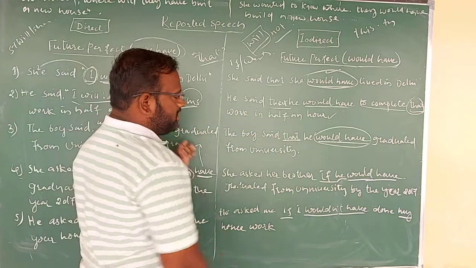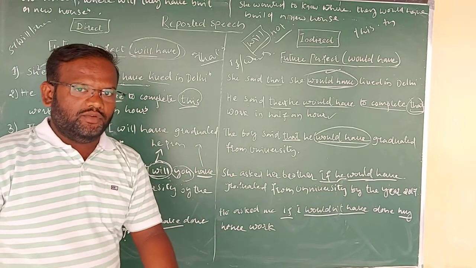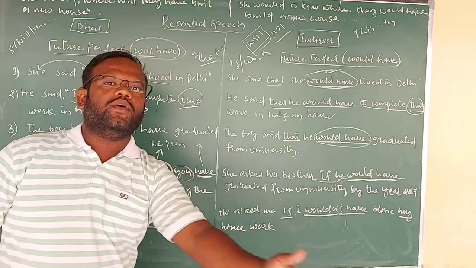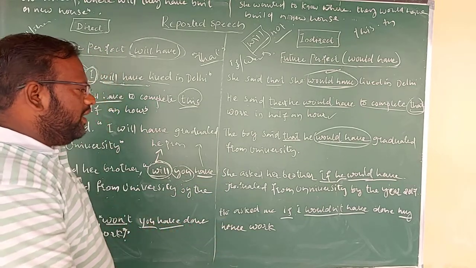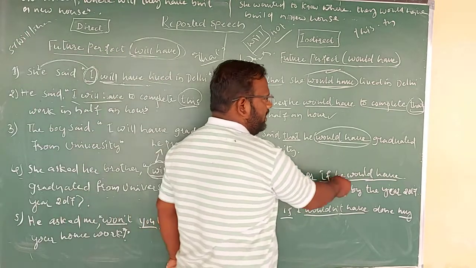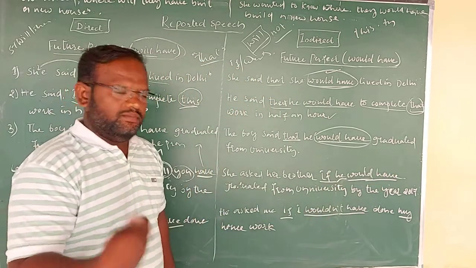Here also the same things. When we are changing from direct speech to indirect speech, it will become assertive form. It will not be negative to negative form, it won't be. Okay, so it will be in the assertive form itself. How are we using it? First the pronoun we are using, then afterwards "would", then lastly "have".